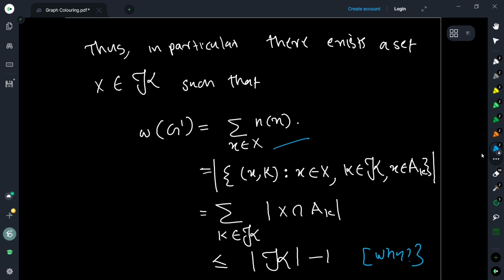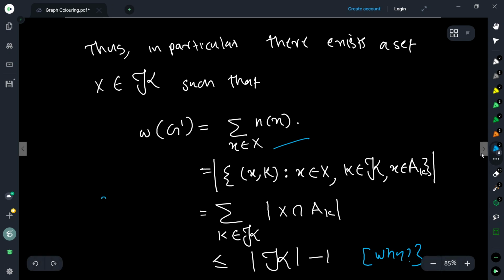So the only time we are going to choose x is when it's part of some A_K. Therefore, this is basically the number of all such ordered pairs x, K, where x is part of some A_K, because we are going to expand only when we have the clique.